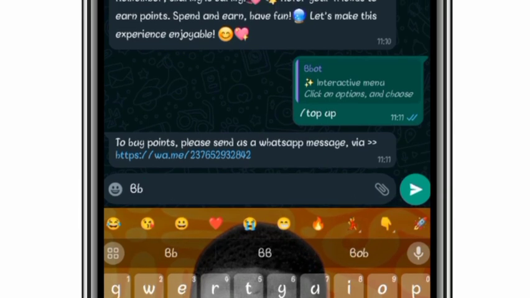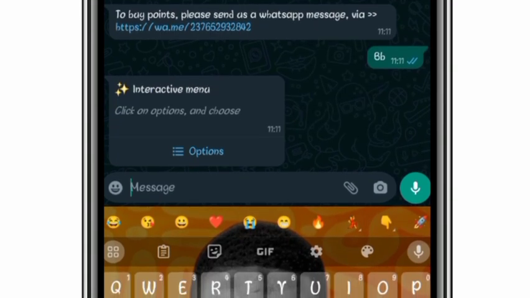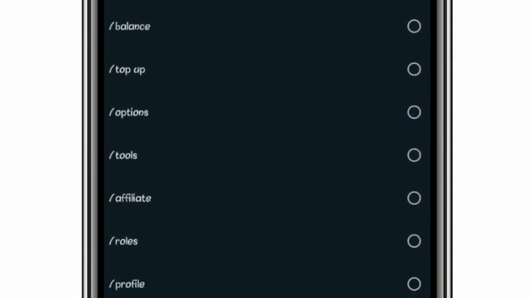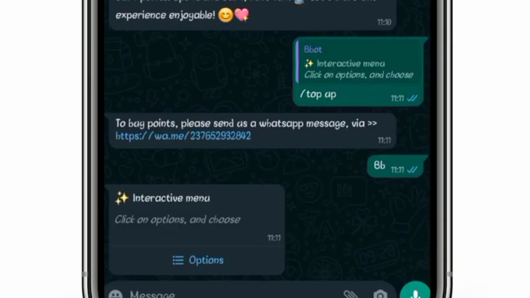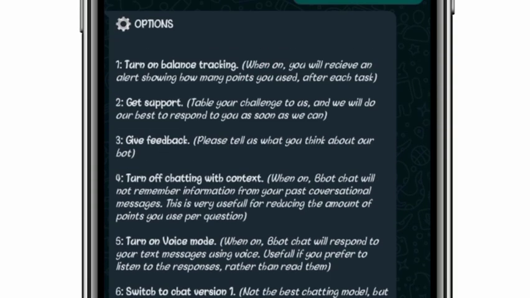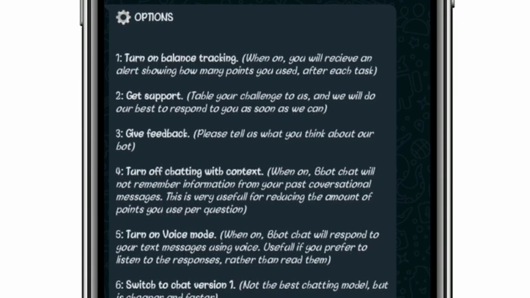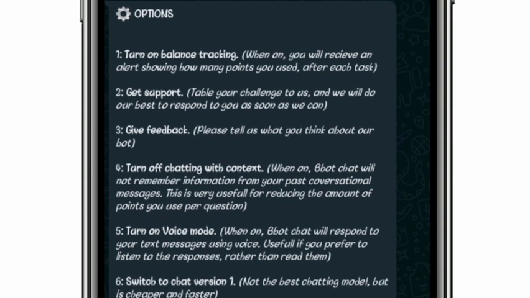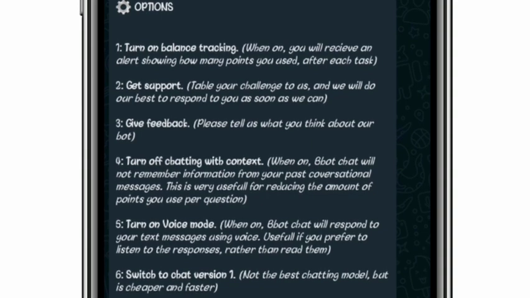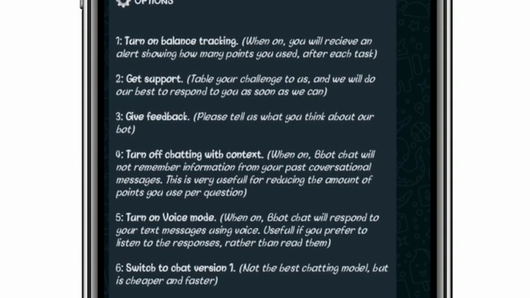So let's move on to the next one. Type Bbot again, then it will send you the interactive menu, then click on option. You can see options here. So the next one on the list is options, so just click on send. Under options we have turn on balance tracking, meaning that when you turn on balance tracking, whenever your points are about to be exhausted, you get an alert showing how many points you used after each task.